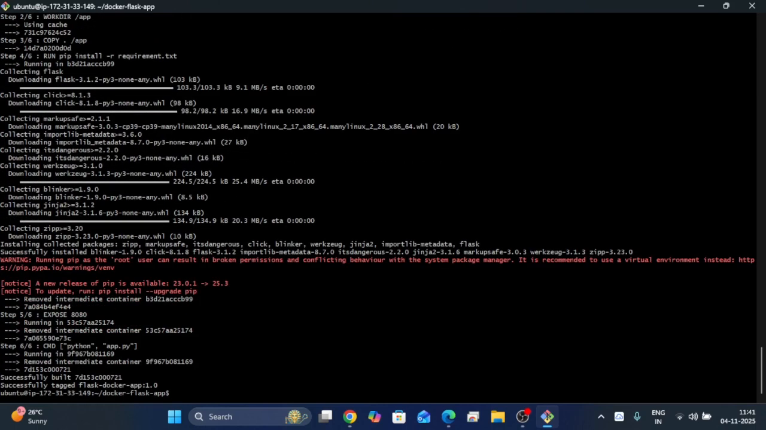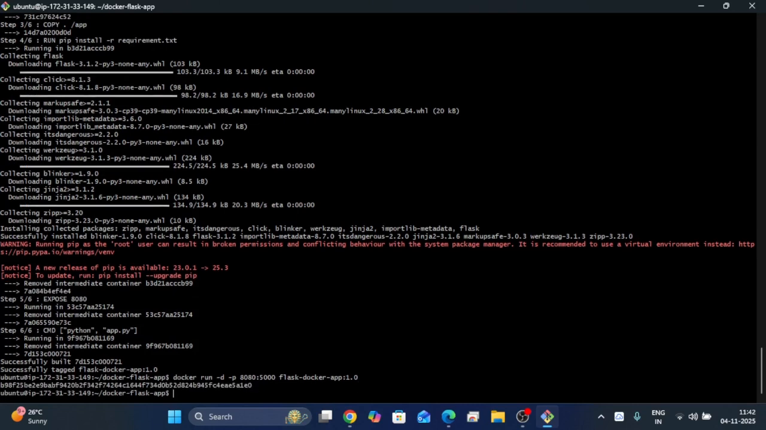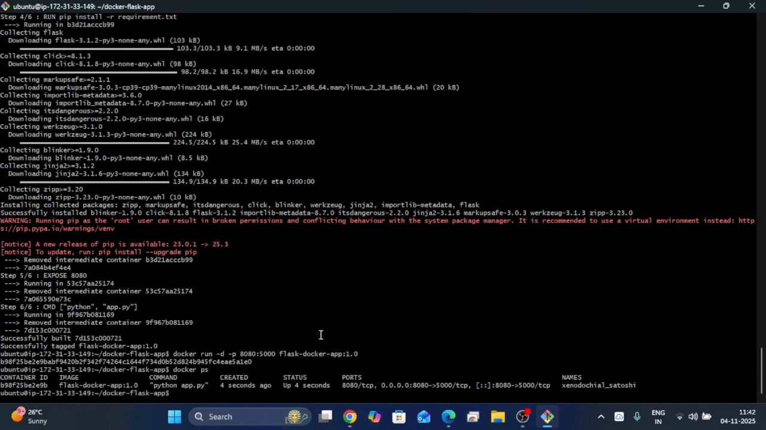Okay, image has been created. Again we have to create a new container using docker run, with the port number for flask docker. Okay, container successfully created. Docker ps, yeah, the container is now up and running.